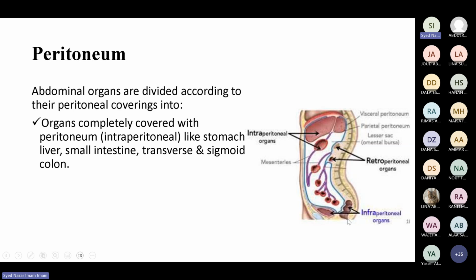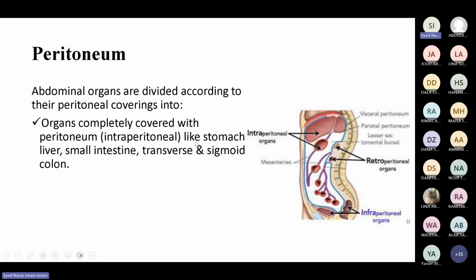And then we have these organs which are below the peritoneum. They are called infraperitoneal organs. So we have three different types of organ. Intraperitoneal, that they have a proper peritoneum, both covering anterior and posterior wall. And retroperitoneal organs, their only anterior walls are covered. So they are called retroperitoneal organs.